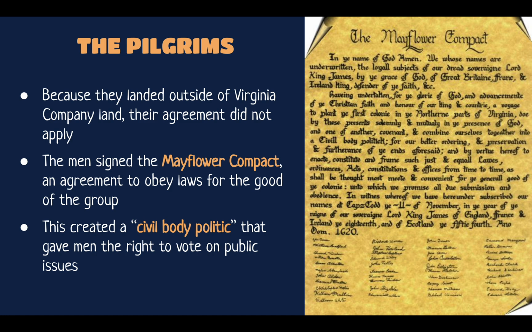So the men aboard the Mayflower signed together this document that they created called the Mayflower Compact, which is essentially an agreement to obey laws that will support the good of the group rather than just one specific individual. So they're creating what's called a civil body politic that would give the men of this settlement the right to vote on issues together. Women were not allowed to participate in these discussions at this point. This was only for the men, but this is one of those early examples of democracy being formed by the individuals who settled in North America.